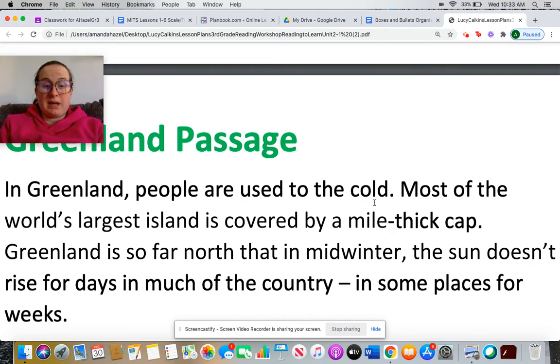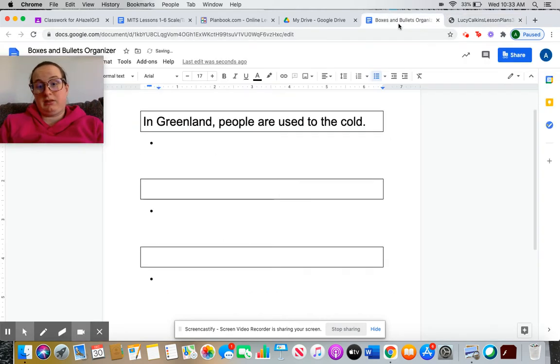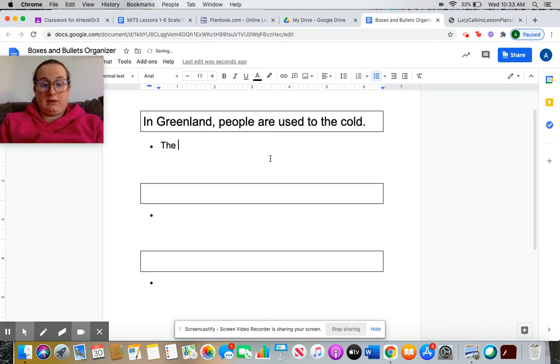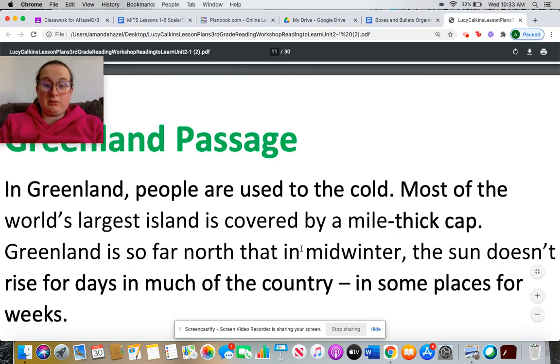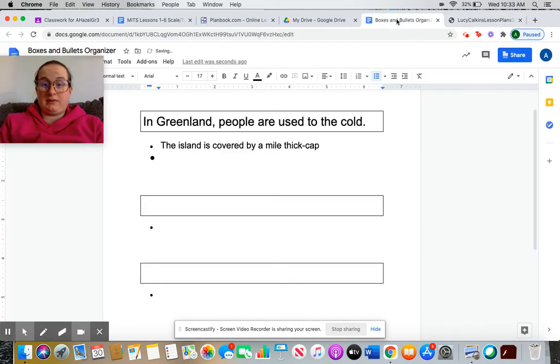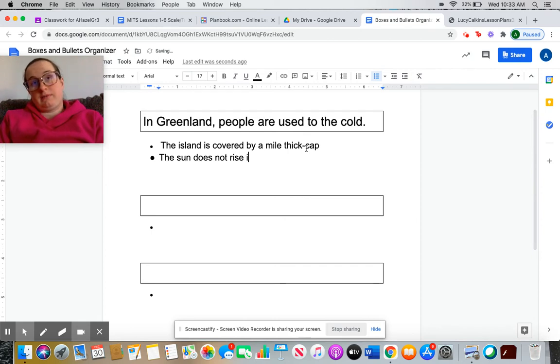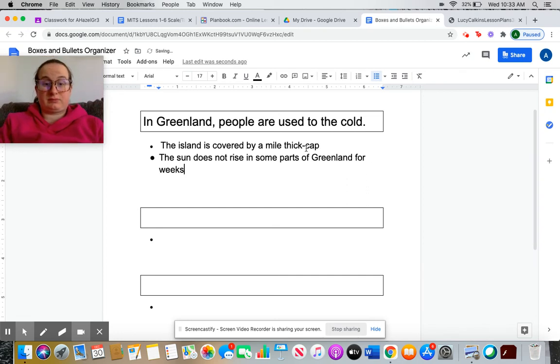It's covered by a mile thick cap. Oh my goodness. Island is covered by a mile thick cap. What else do we have? It's so far north that the sun doesn't rise in much of the country. In some places for weeks. Wow. So the sun does not rise in some parts of Greenland for weeks. Yeah, so it's cold there. People are used to the cold.